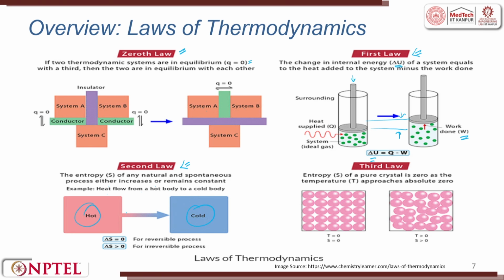Here there are two types of processes: one is called reversible processes, the other is called irreversible process. When delta S, the entropy change, is equal to 0, then it is a reversible process. If it is greater than 0, it will be an irreversible process.